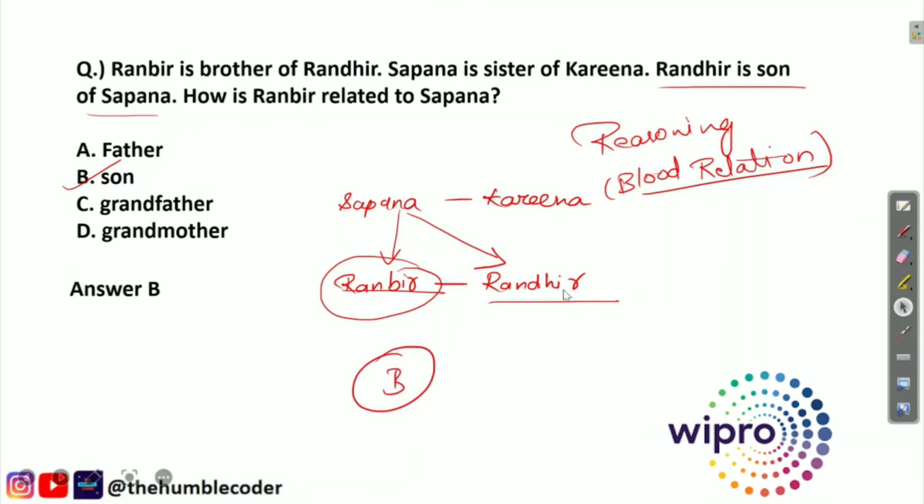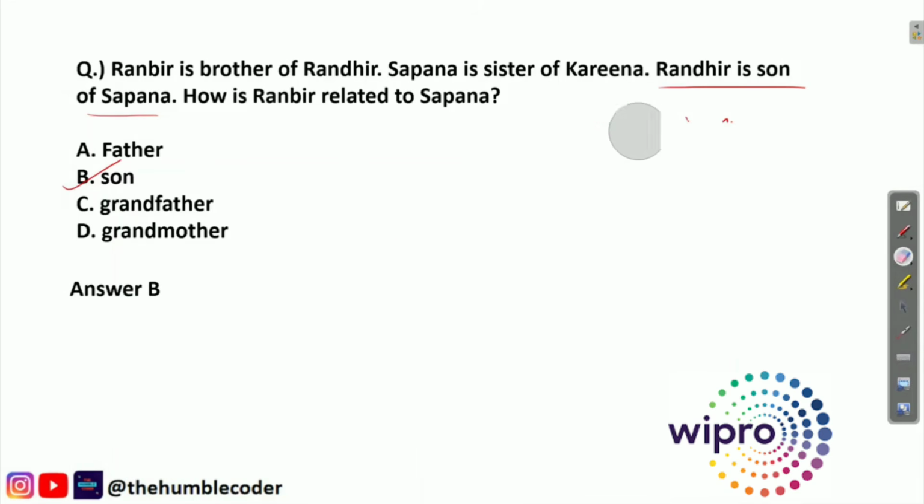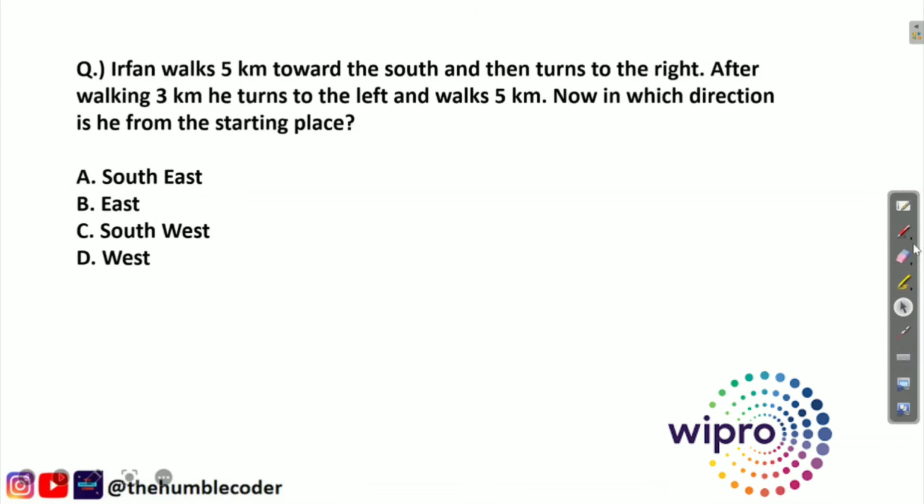Now guys, before moving ahead, I want to tell that based on these topics like blood relation and other topics, direction based questions, you are going to expect easy level questions only in your WILP exam, because the level of WILP exam is easy only. So don't be worried about the questions, and you do not have to study in too much detail on each topic. Just the basic questions, if you have solved, you are good to go.